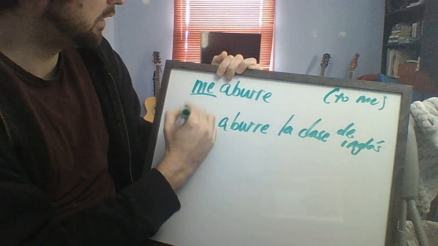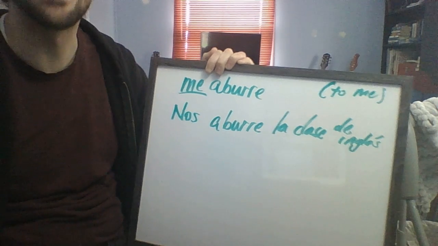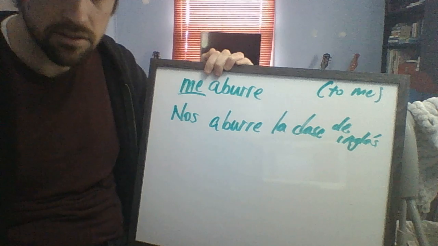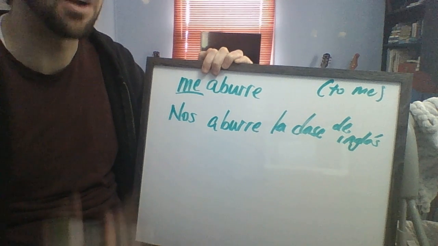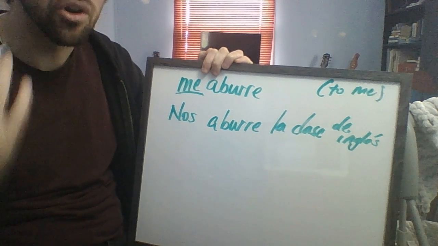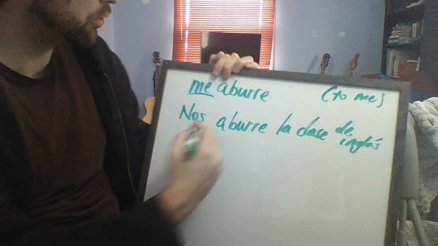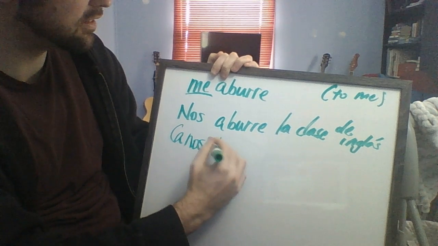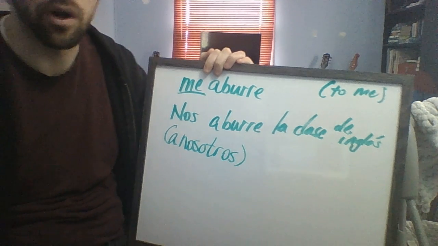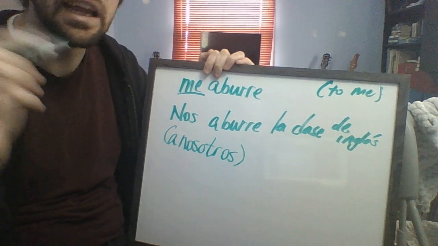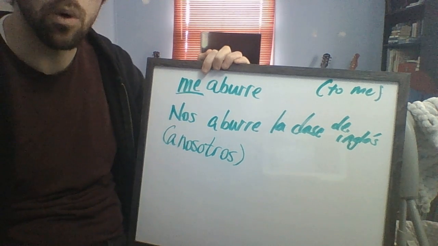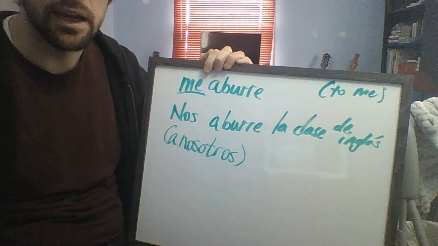If I say something like this, we're in a group and I say, nos aburre la clase de inglés. Now, who are we talking about? Am I just talking about myself? No, I've added at least one other person. And so what we're saying here is a nosotros, to us, that class is boring. We flip that in English, right? We'd say English class is boring to us, right? Nos aburre la clase de inglés.